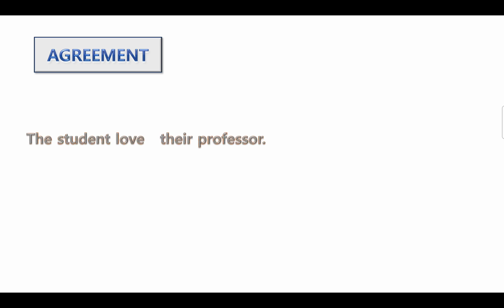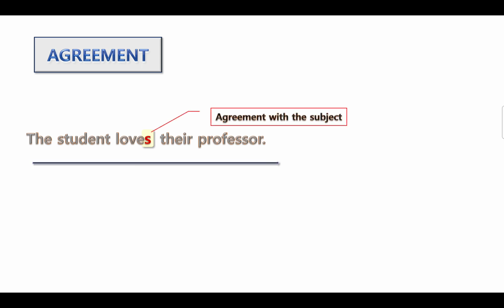In English, the student loves their professor. Between the subject and verb, we need agreement. So that means when the subject is singular, for a verb, we need to put s there. Thus, this is agreement. So when shall we put s behind the verb? When the subject is third person singular and the verb has present tense. Okay, so this is agreement with the subject.